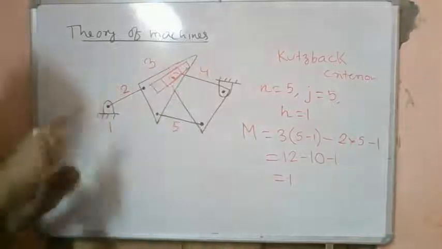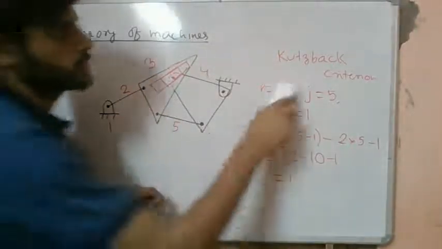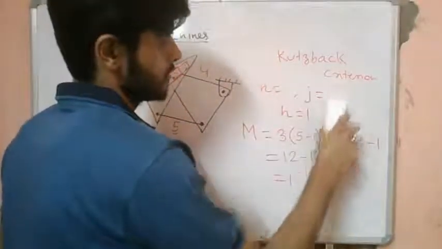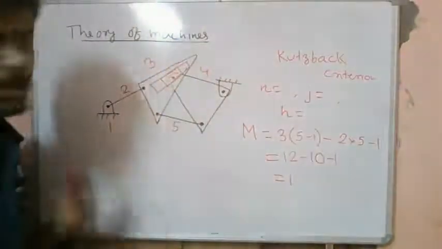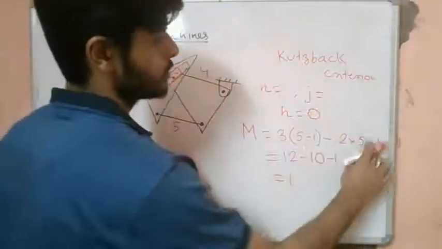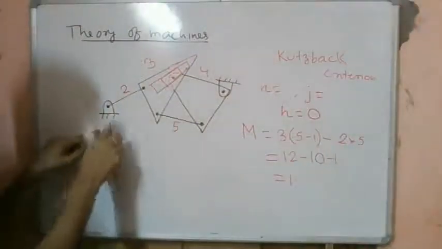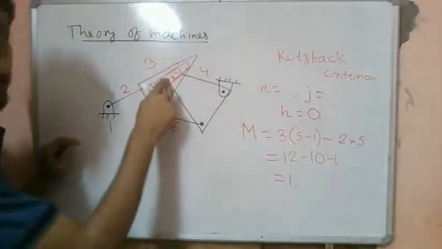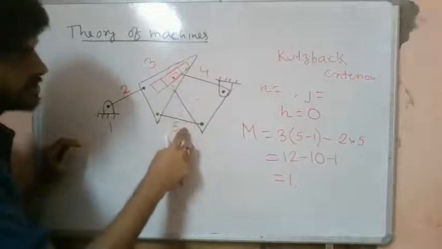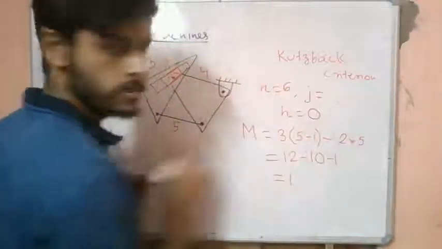Now if we replace this system by this, then what happens? We do not have any higher pairs. Higher pairs are 0, but the number of links changes. We have 1, 2, 3, the slider will be another one, 4, 5, 6. In this case n will become 6.